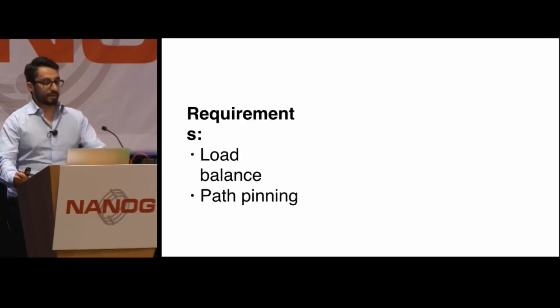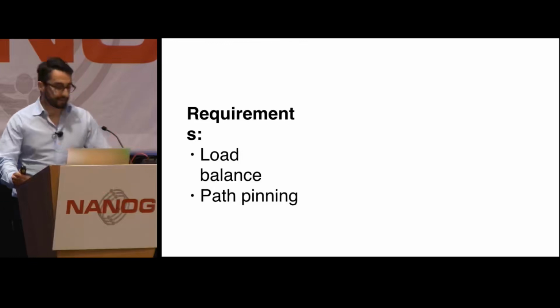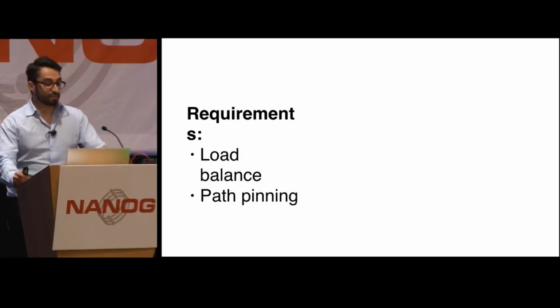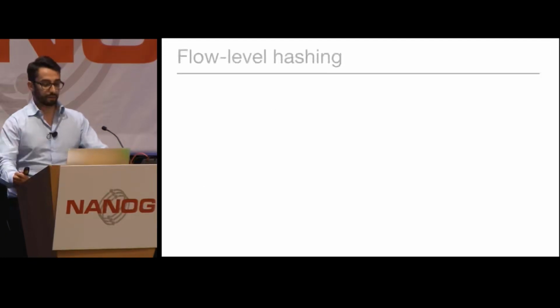So there are two main requirements, as I discussed. These two main requirements are load balance and path pinning. And the de facto standard solution for addressing this problem without requiring flow-level state is flow-level hashing. Okay? So flow-level hashing simply works as follows.